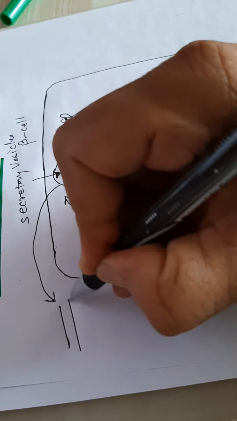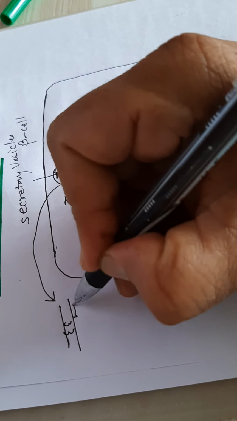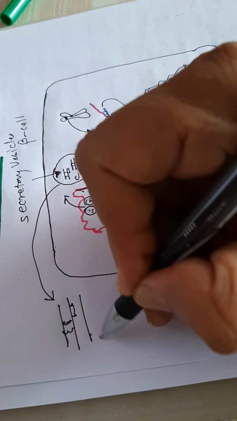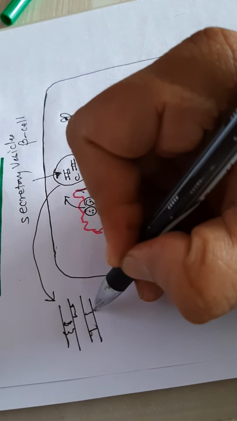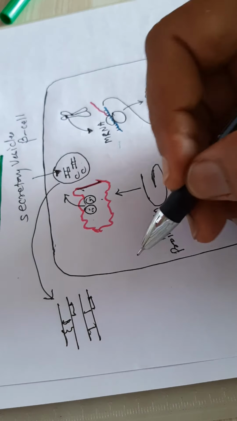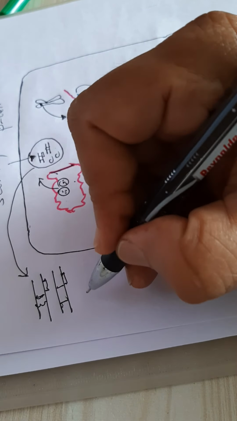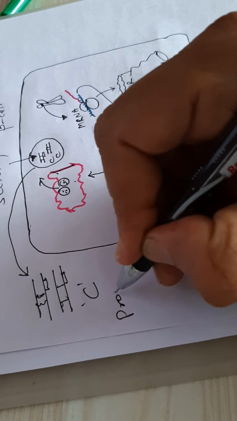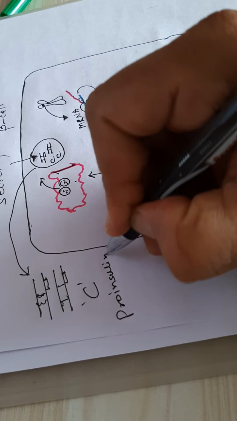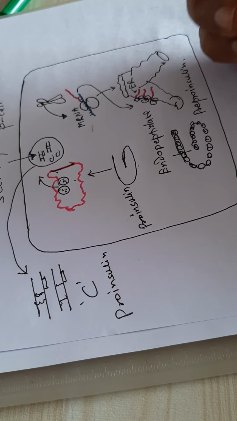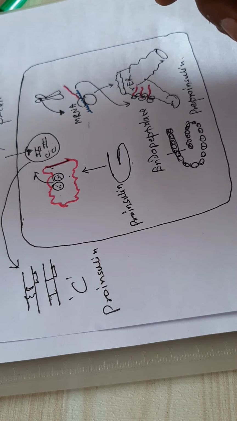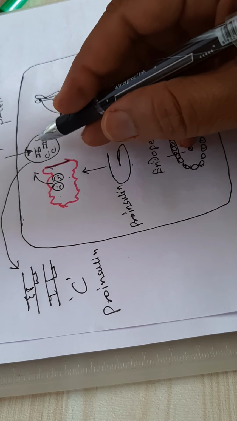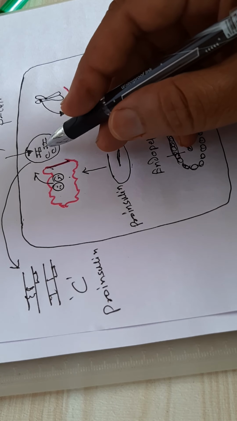So it secretes insulin, then C-peptide, and a very little amount of proinsulin. So this is the secretion of the beta cells of the islets of Langerhans.